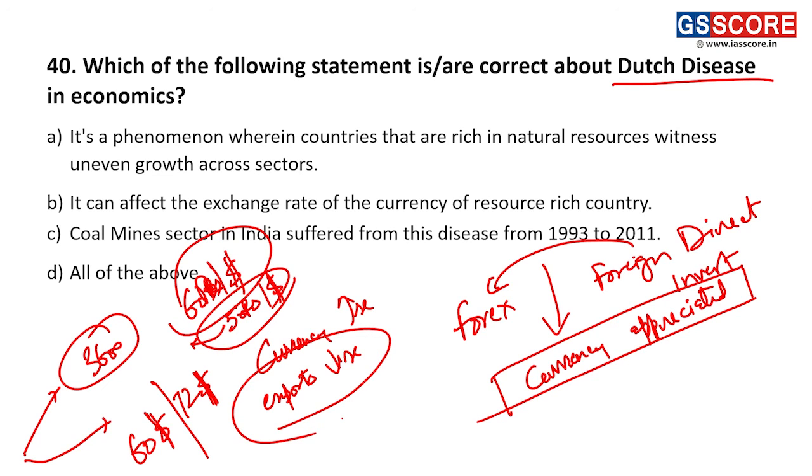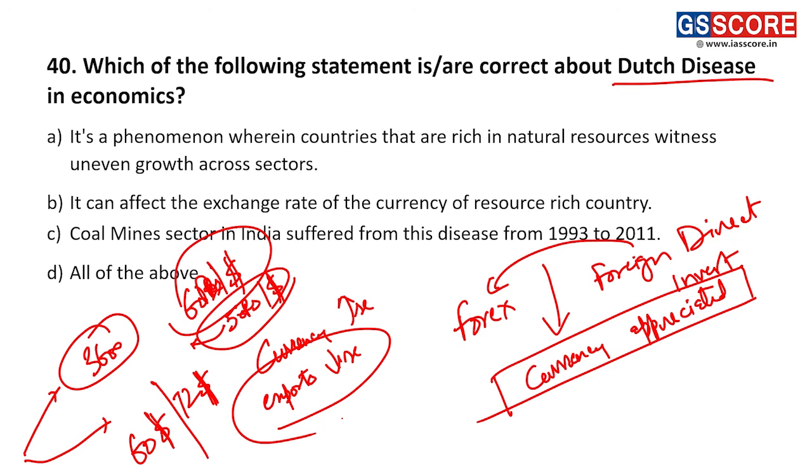This is what Netherlands experienced. So they had a lot of foreign direct investment, but as a result, their exports declined very significantly. And that is known as the Dutch disease. That one good news unfortunately led to another big bad news.